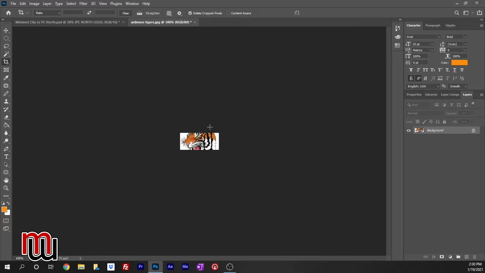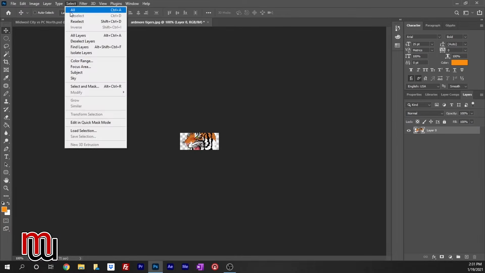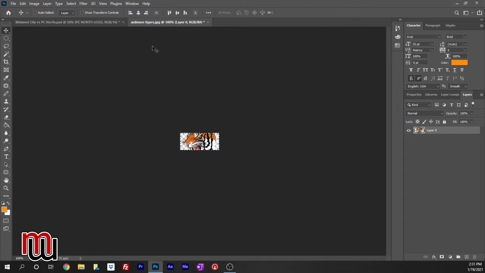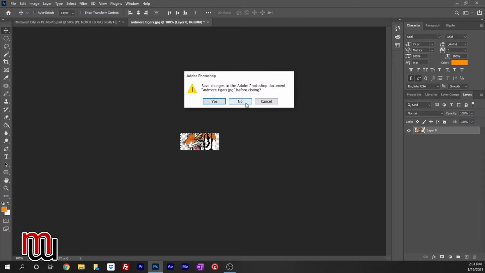And obviously there's some white around this tiger, so I want to get rid of that. So I'm going to change this background to a layer. And I'm going up here and I'm going to use the magic wand, and I'm just going to select and delete. Select and delete. It's kind of hard to see. I get it. It's a small logo. And I took away the white, so now I just have the tiger. Now I'm just going to select all. Copy. I'm going to close the original and not save it.